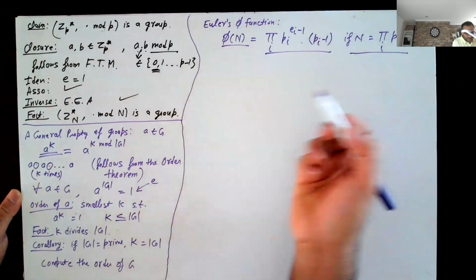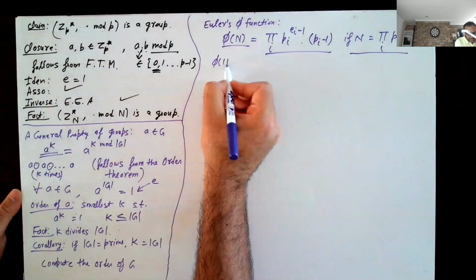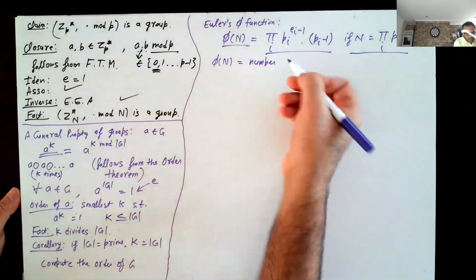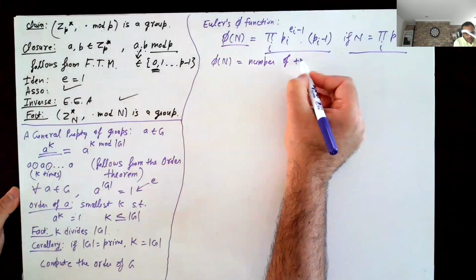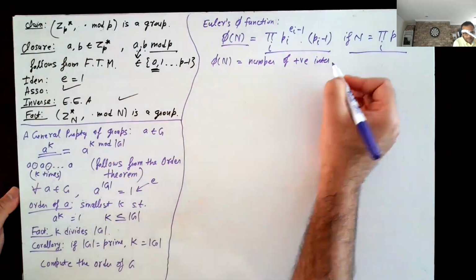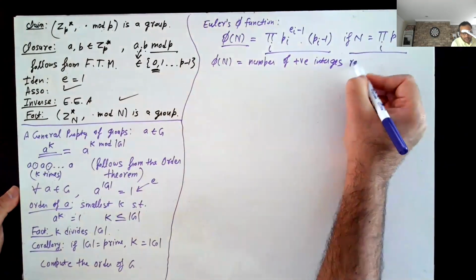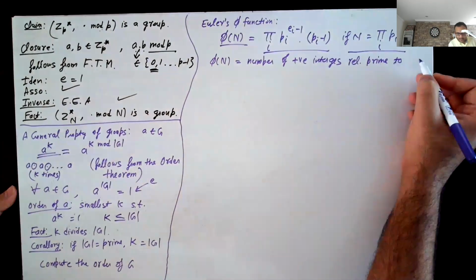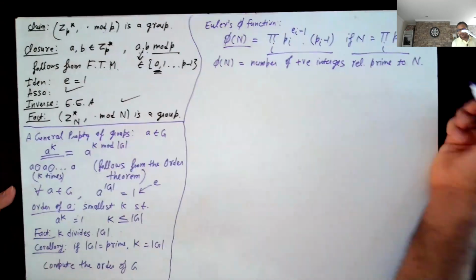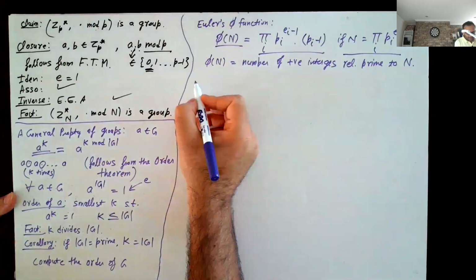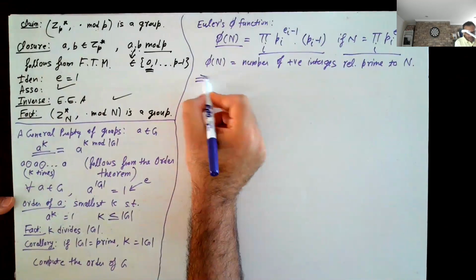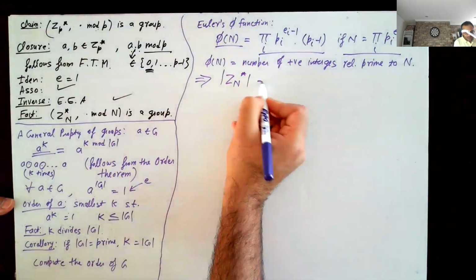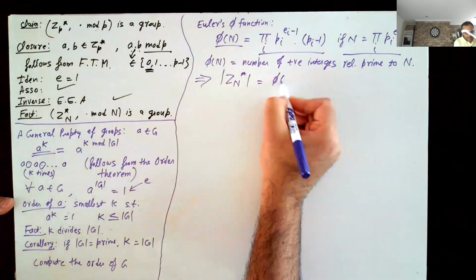What is phi n? Phi n is the number of positive integers relatively prime to n. Okay, and this implies that the order of Zn star is actually equal to phi of n.